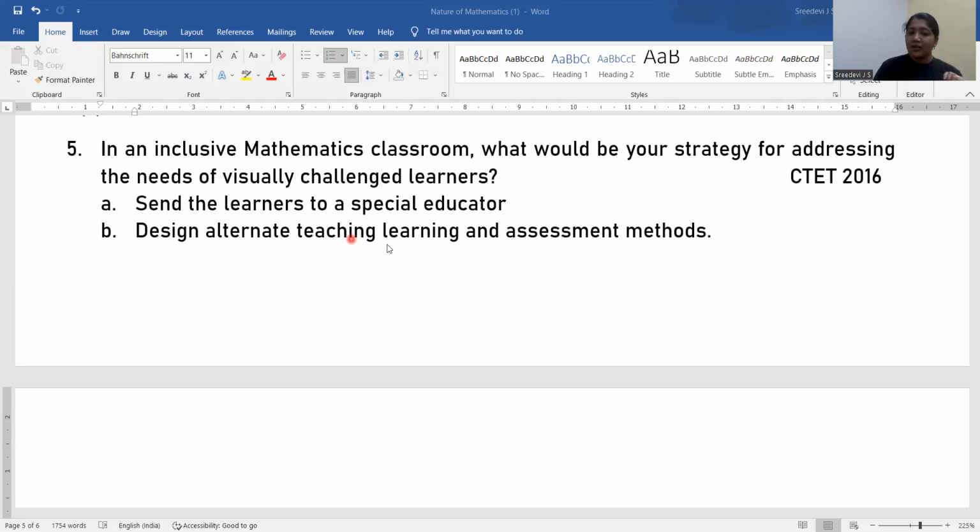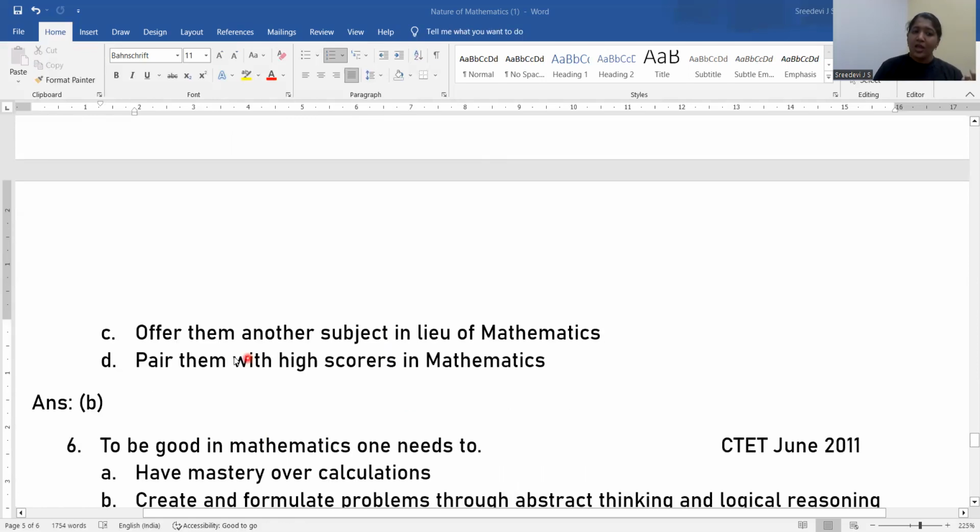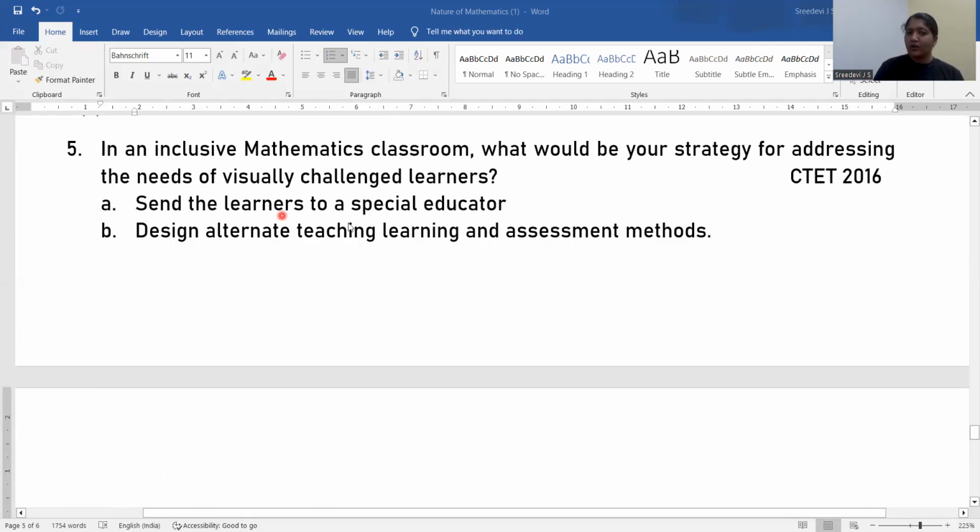Option B, design alternate teaching, learning and assessment. That is the best method. As I told you, by taking good suggestions from the special educators, we can have our strategies updated. So that is the correct answer, option B. Option C, offer them another subject in lieu of maths. That is not correct. Pair them with high scorers in maths. That is also not always effective. So the answer is option B, design alternate teaching, learning and assessment methods by the teacher.